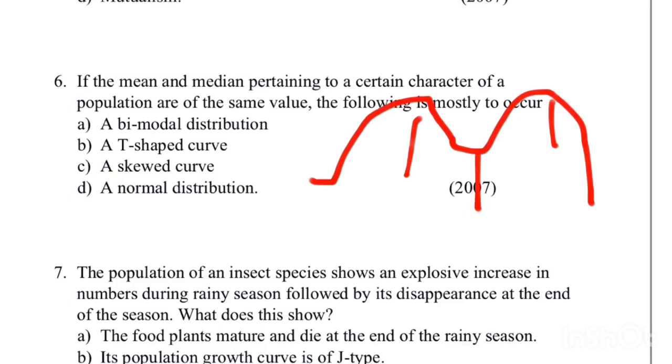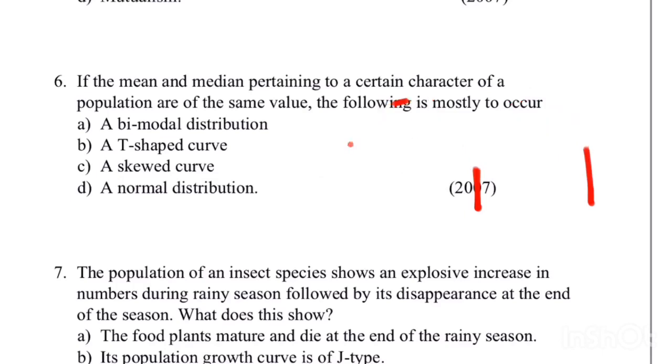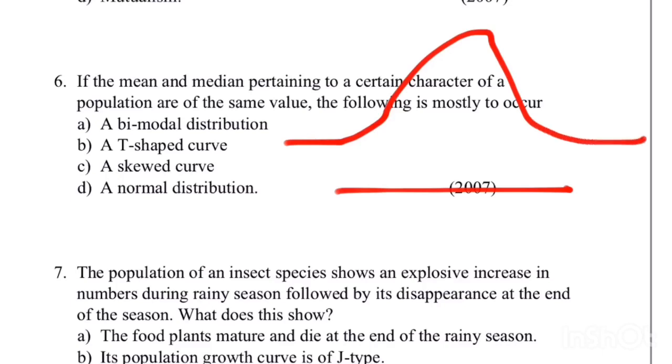You might have heard the words mean, median and mode in statistics. In the first one, the bimodal distribution, the mean and median will be the same, but there will be two different modes. This is a bimodal distribution. Whereas in a T-shaped distribution, the curve will be like this. Here the tails will be very strong.